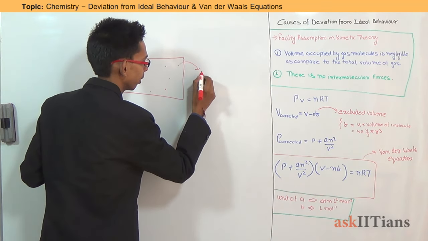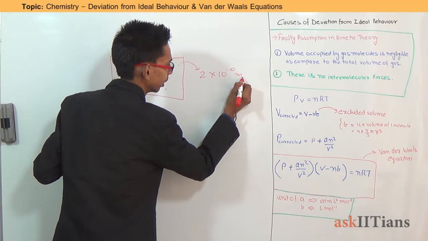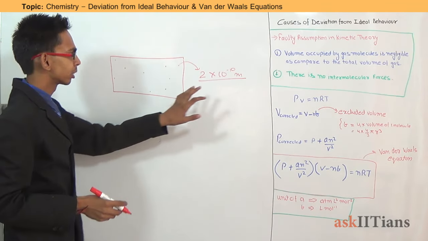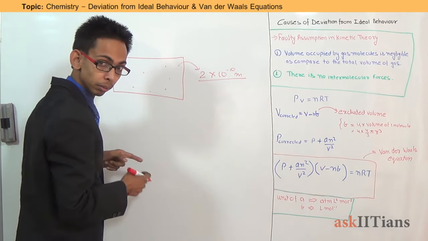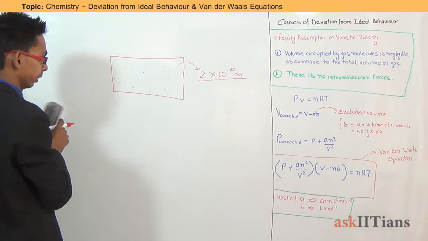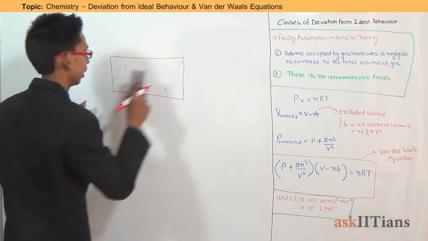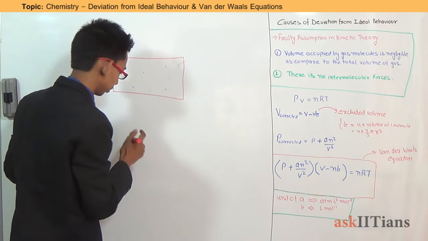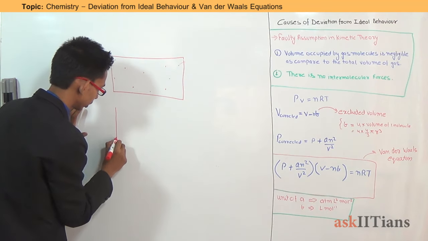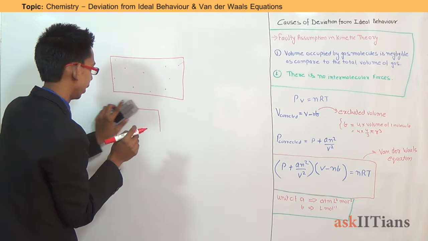The radius of a particular molecule is 2 times 10 to the power minus 10 meter in this order. So this is so small that it can be neglected as compared to the whole volume. Okay, but if we increase pressure, what happens?